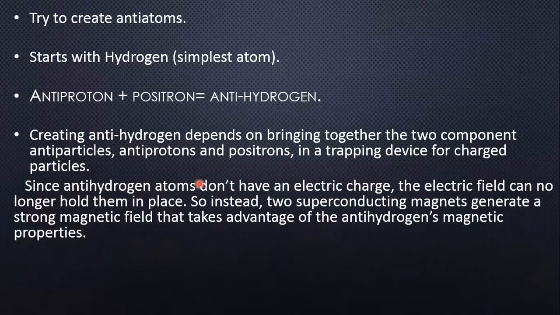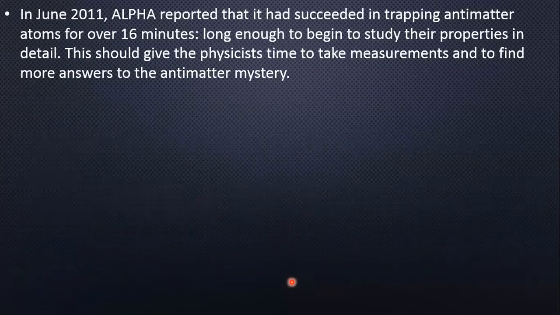Since anti-hydrogen atoms don't have an electric charge, electric fields no longer hold them in place. So instead, two superconducting magnets generate a strong magnetic field that takes advantage of the anti-hydrogen's magnetic property. So when anti-hydrogen is made, we will store it using the magnetic field so that it cannot come in contact with matter.